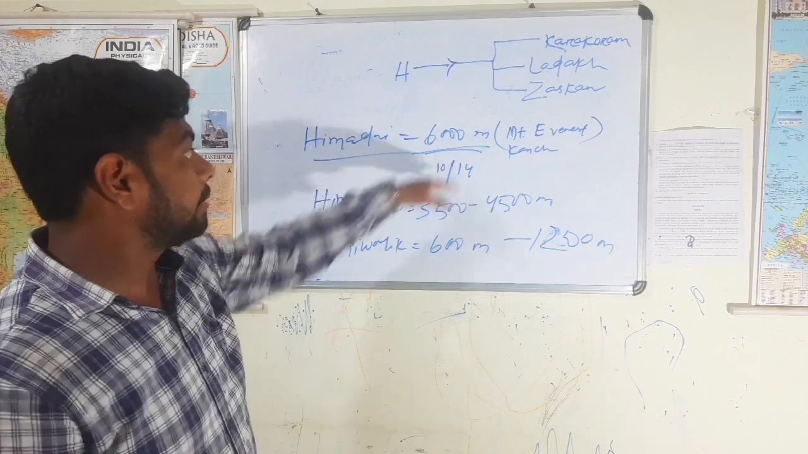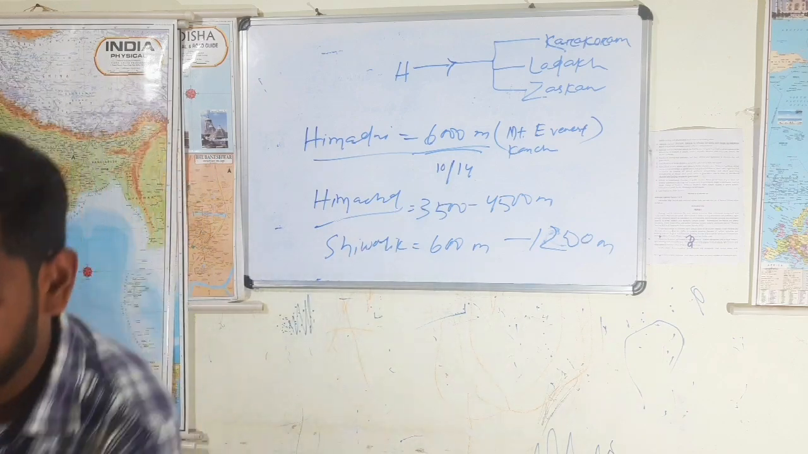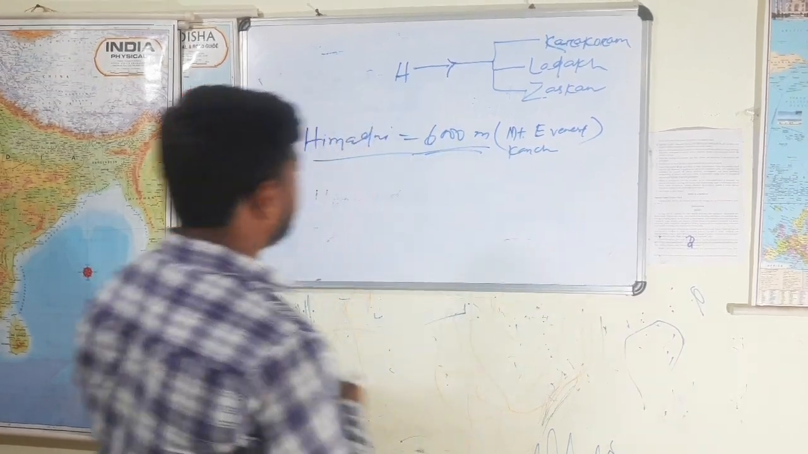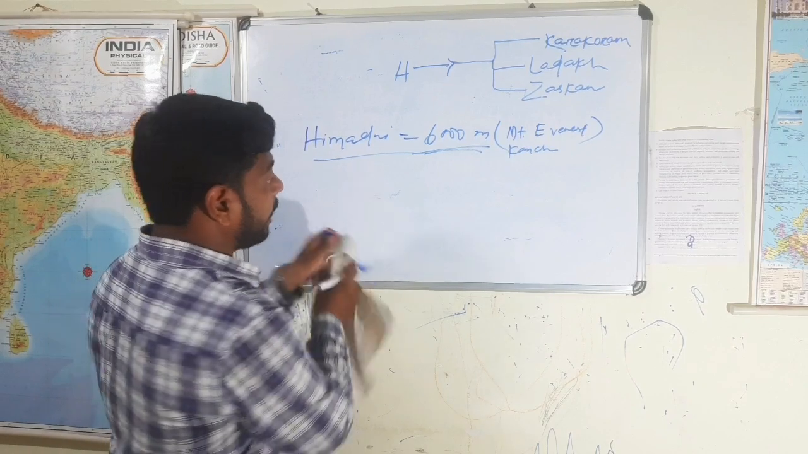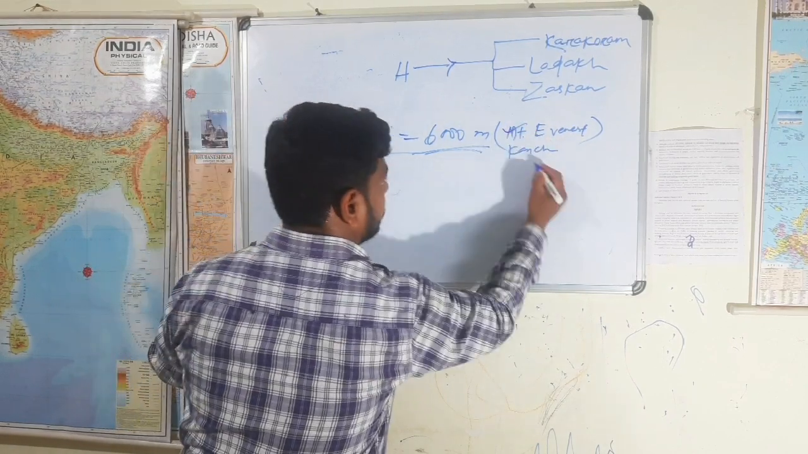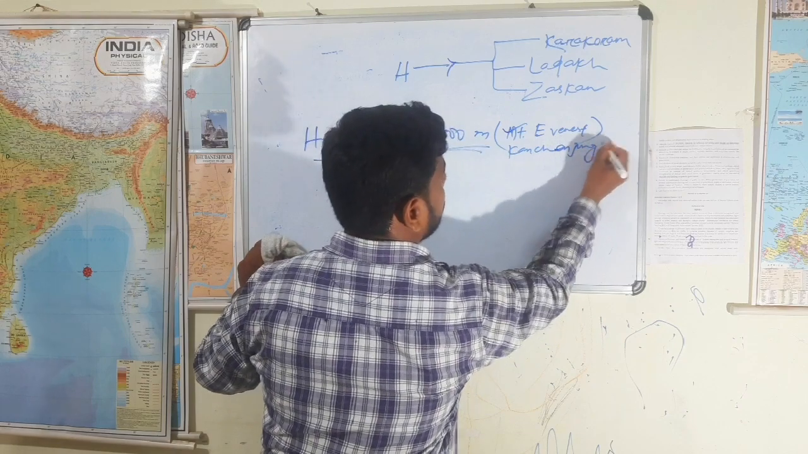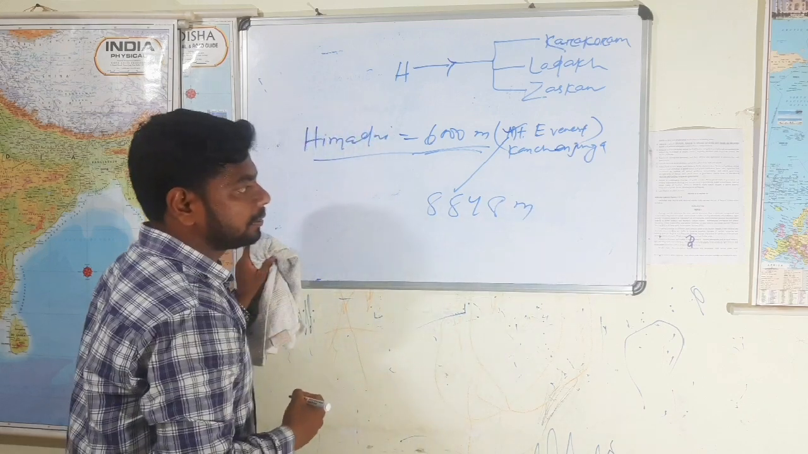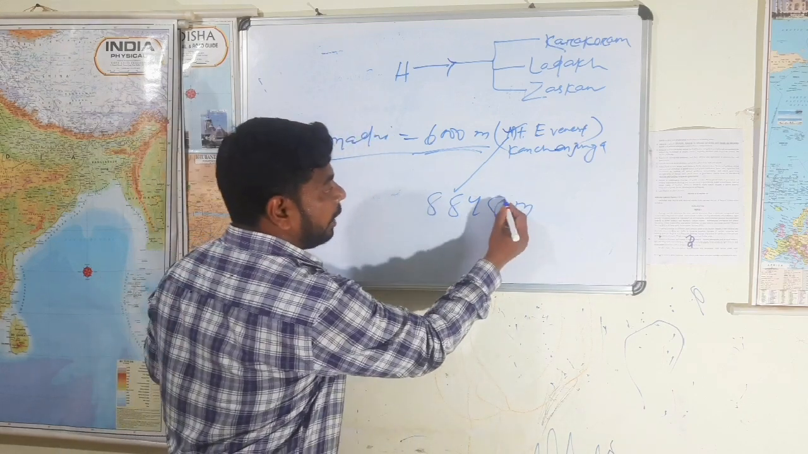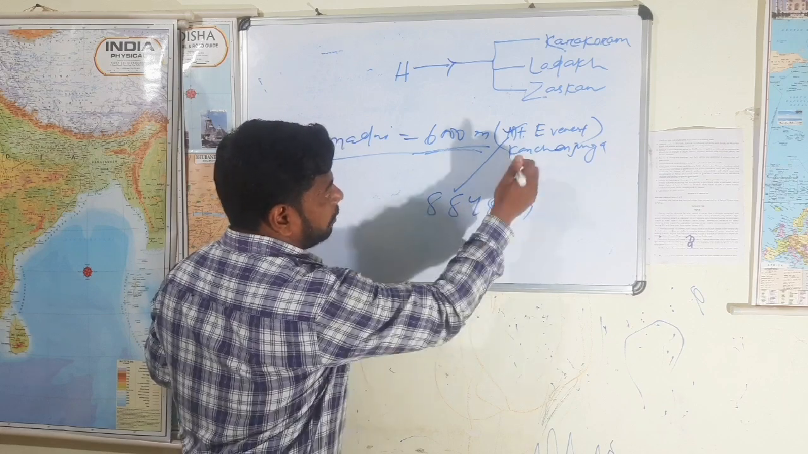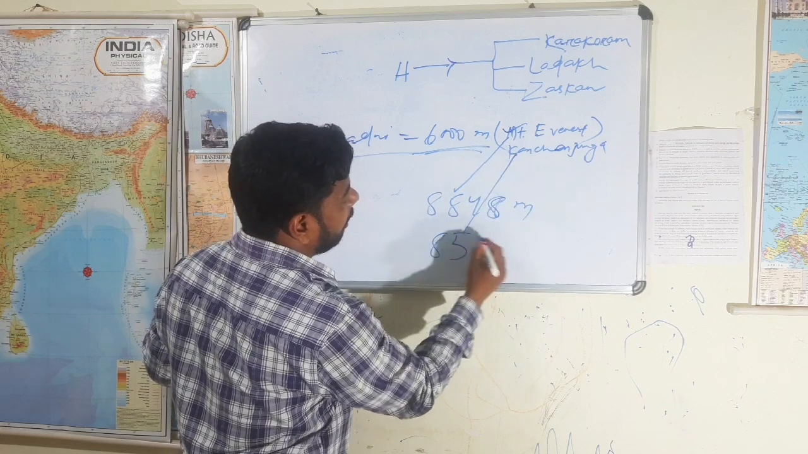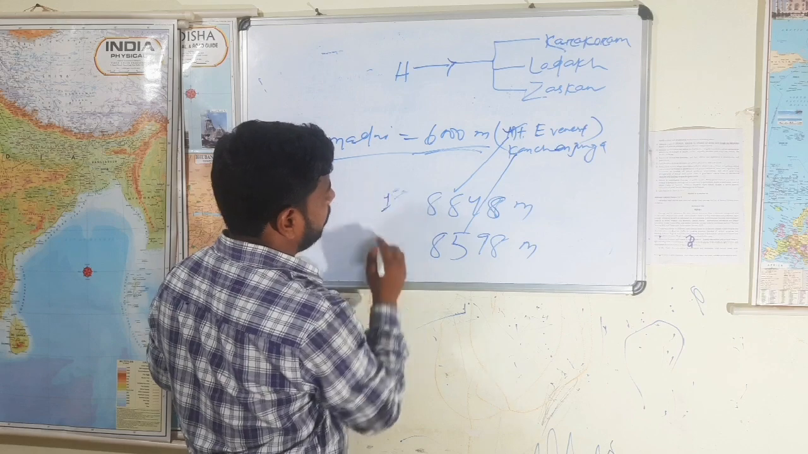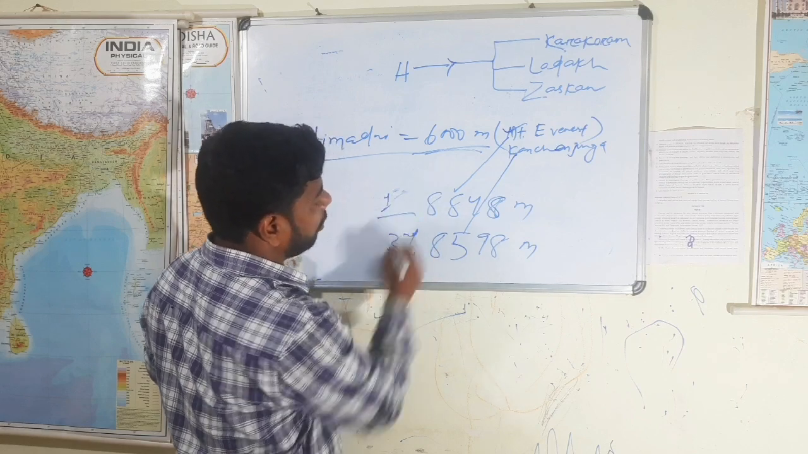Okay, so let's discuss the Himadri in detail. In Himadri, the various highest mountain peaks of the world are found. Mount Everest, Kanchenjunga. The height of Mount Everest is 8848 meters. You know, guys. If you don't know, write it. The height of Kanchenjunga is 8598 meters. It is the third highest mountain peak of the world.